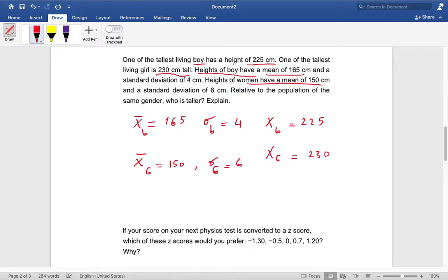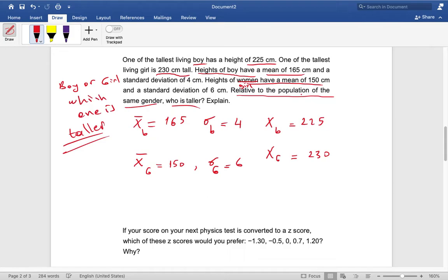By the way, this should be girl, not woman. Now the question is this: relative to the population of the same gender, who is taller, the boy or the girl? Which one is taller?